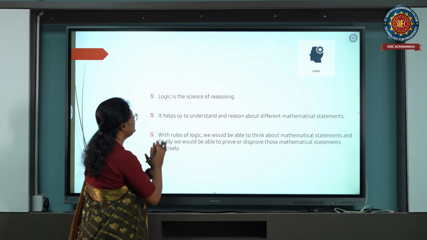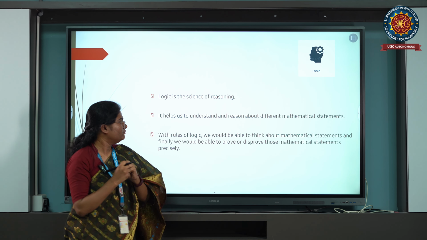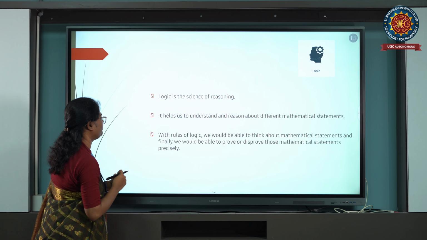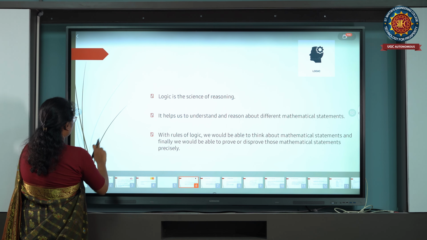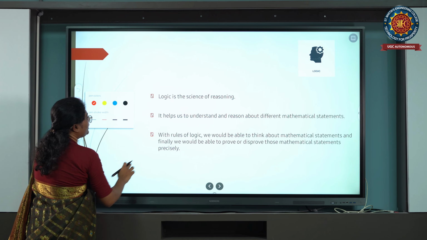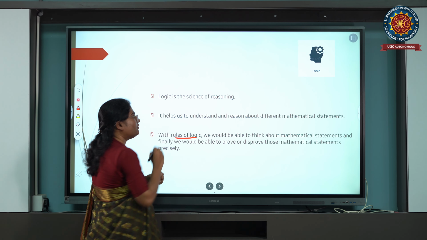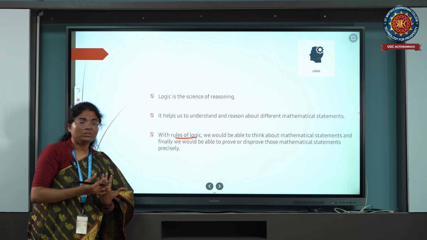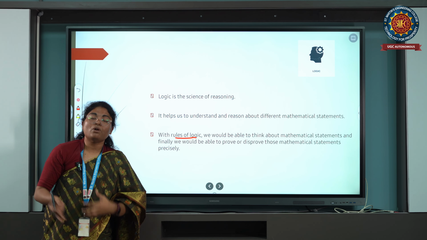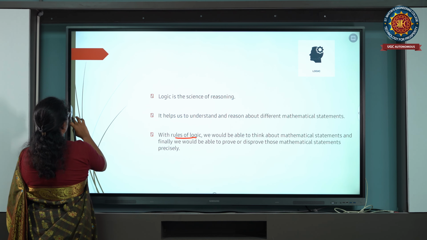Logic is nothing but the science of reasoning. With the help of logic, we can understand and reason about different mathematical statements. With the rules of logic, we would be able to think about the mathematical statement, and finally we can prove or disprove the mathematical statements, right?